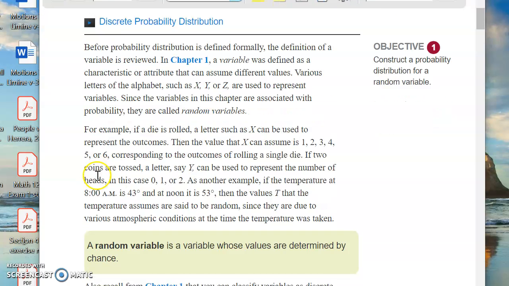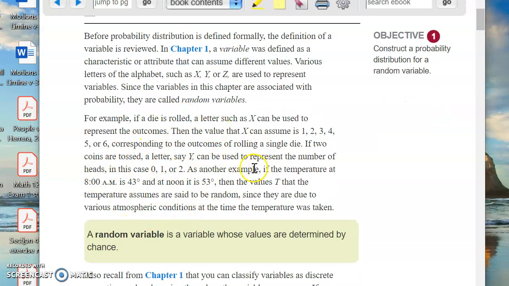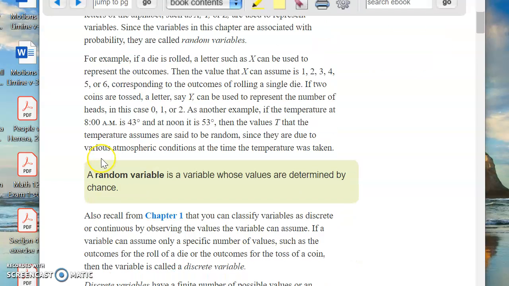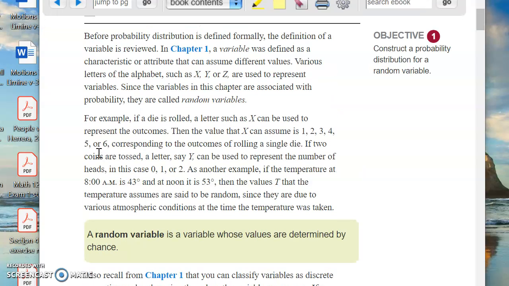Well, the very first thing we need to do, and I'm hoping you're reading, not just listening to me, I hope you're reading this ahead of time. We've got to decide, what do we mean by a random variable? So a variable is something that is used to, let's see if we have a good definition here. It's a characteristic or an attribute that can assume different values.